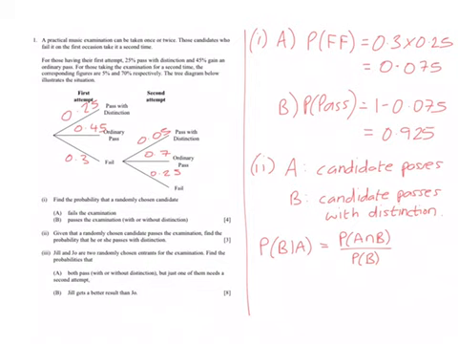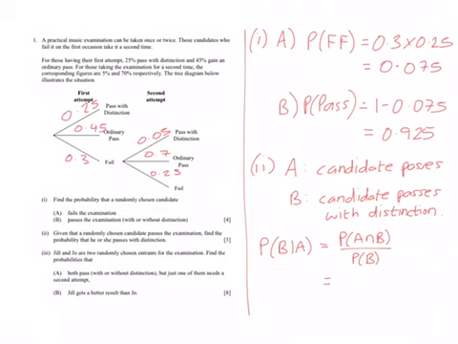What we now need is the probability that they pass and they pass with distinction. So let's think about the two options that could be. So the probability that they pass and they pass with distinction could be here, okay, where you've got 0.25, or it could be that they fail and then pass with distinction, which will be 0.3 times 0.05. So let's write these wee bits down. So we've got this.